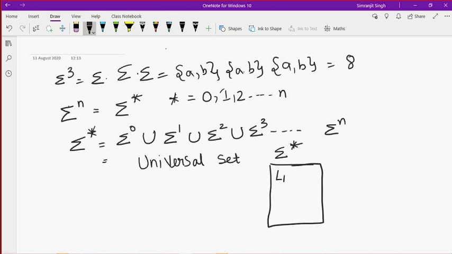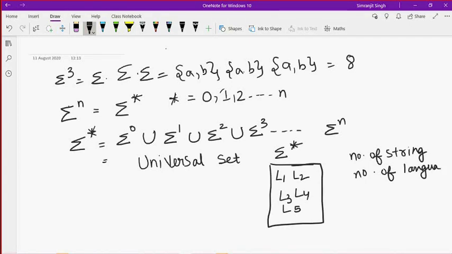I see this sigma star as a universal set, and it contains the L1 that we have discussed earlier. L2 also it contains, because in L1 we have strings of length 2, in L2 strings of length 3. It can also contain L3, L4, L5, any kind of language that is possible. So the number of strings and the number of languages, they both are infinite in sigma star.